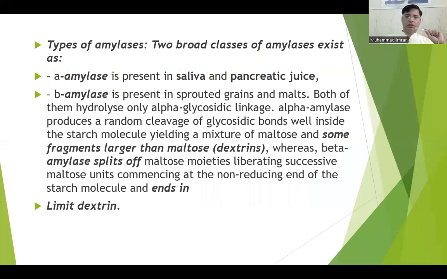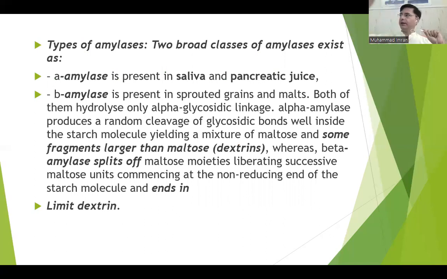So there are two types of amylases which degrade starch. One is alpha amylase, which is present in saliva and pancreatic juice. This alpha amylase has random action. It can break any alpha 1,4 glycosidic linkage. But beta amylase has a specific action.